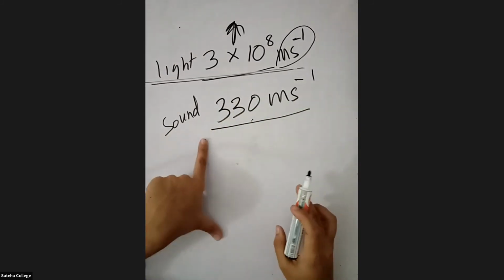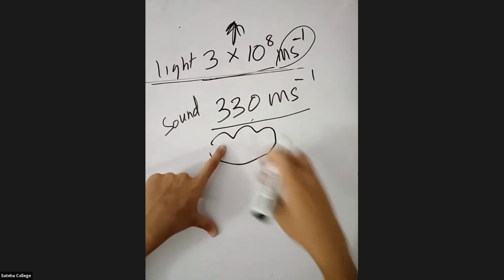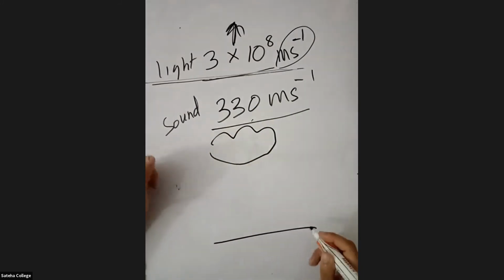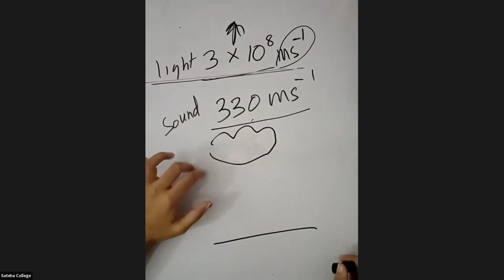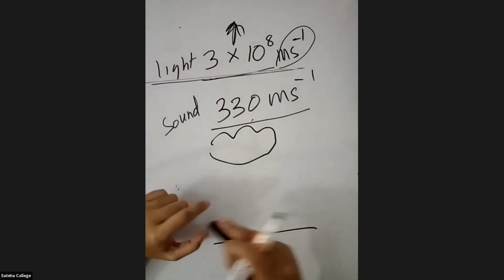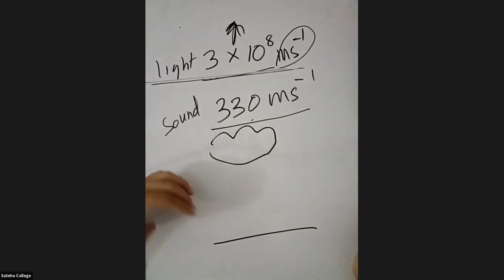So we can calculate the distance between the place where lightning occurred and the ground. Do you know how we can calculate this distance? Anyone has any idea? Millisecond means it's 1,000 times less than a second, a second divided by 1,000. A student says time divided by distance, by dividing them. Anyone has any idea?